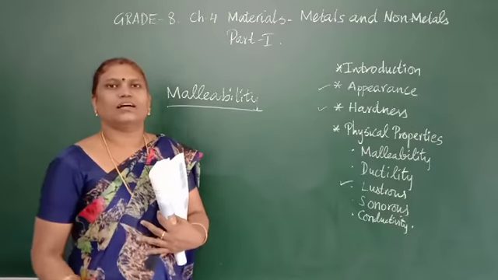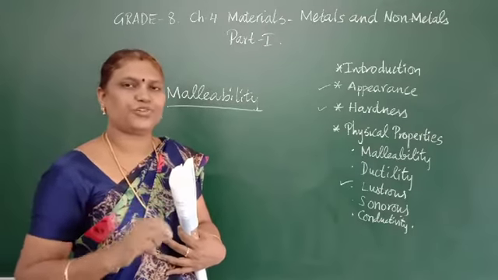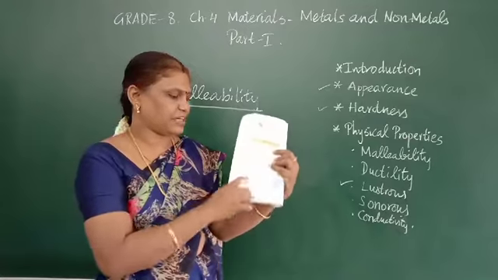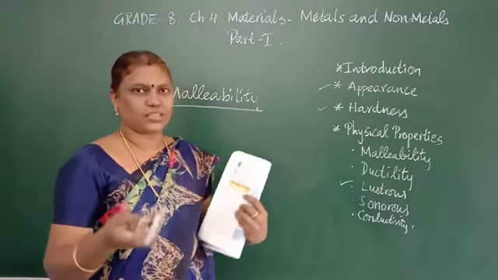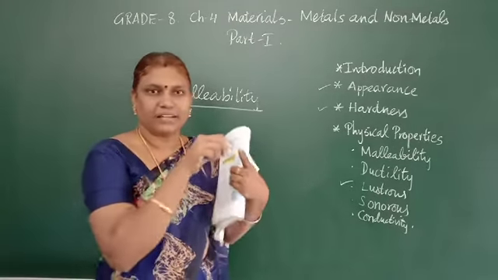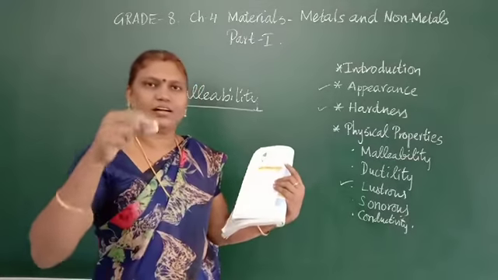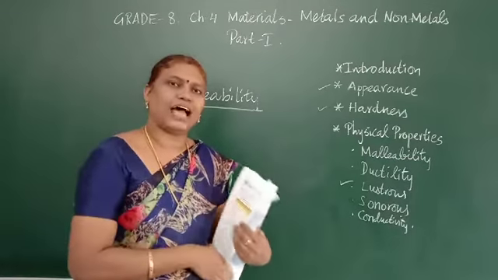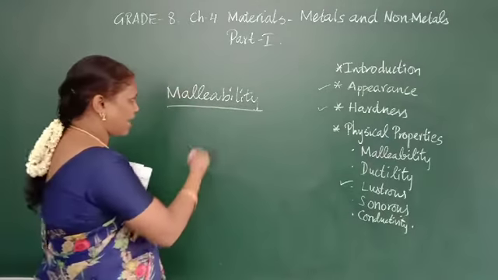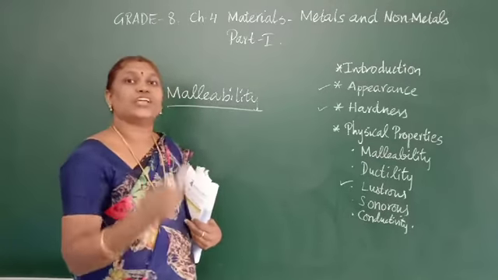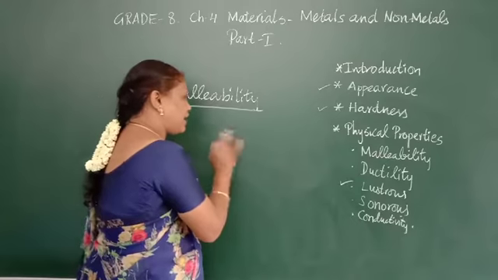Malleability means it can be made into sheets. For example, they have given tools like the axe and the shovel. All the metals can be made into different shapes, so different instruments will have different shapes. They can be made into any shape, and they can be made into sheets.